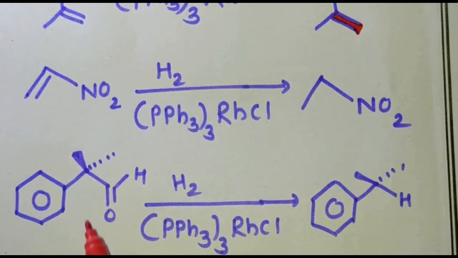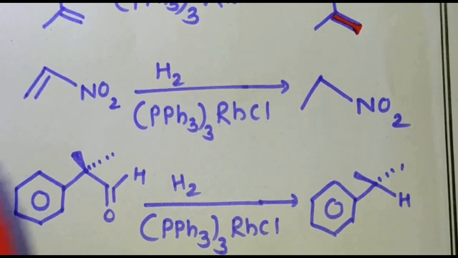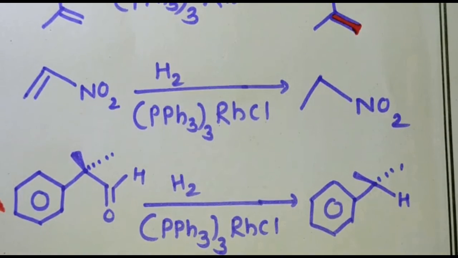Remember that decarbonylation will be carried out when the aldehyde and the acid halide react with the Wilkinson catalyst. That is one of the most important points. Now there are some examples for homework.